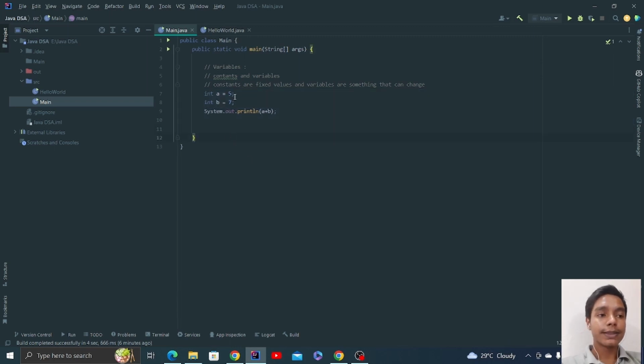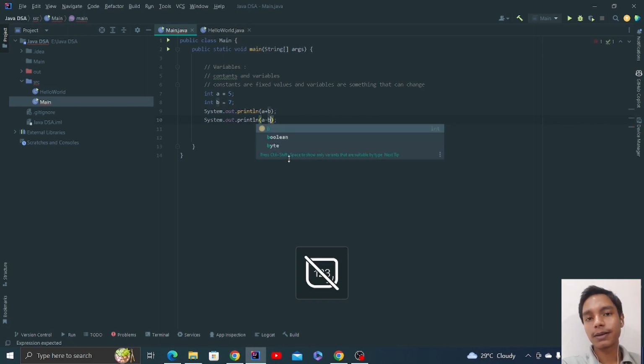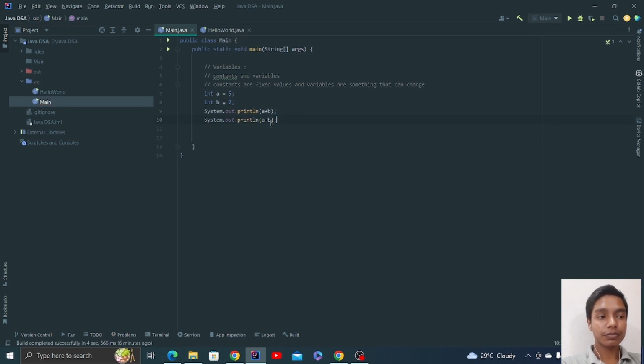Why so? Because this was the value that you wanted to store inside the memory. This is the name of the variable. You are assigning this value to this variable, and then you are storing it inside memory so that you can use it later on. As you can see here, we are using this later on as well. Now if we want to print, suppose a minus b, we can use it as well, right? This is the main concept of variables and things.